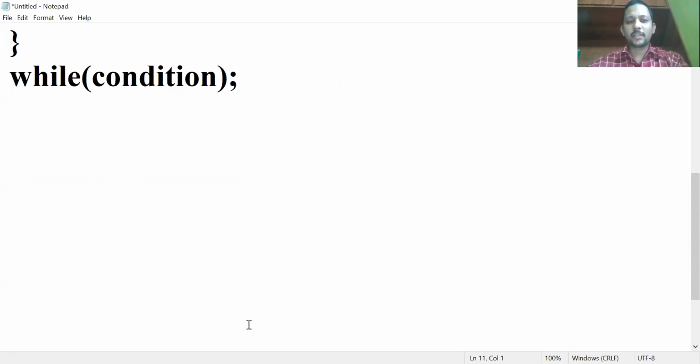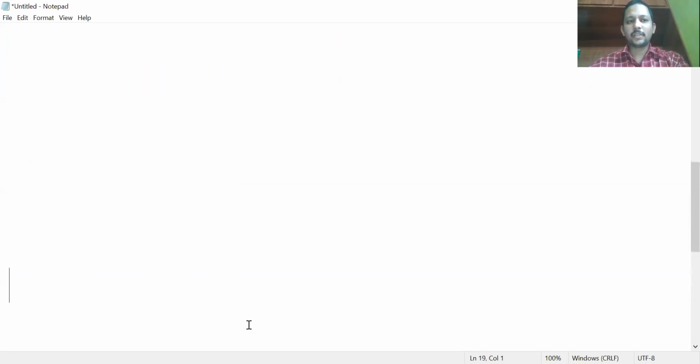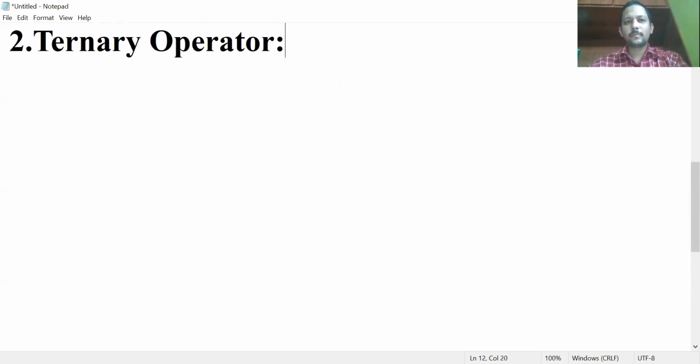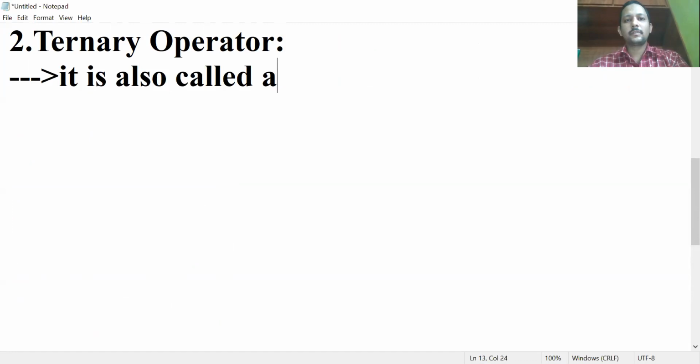Next, one more syntax is the ternary operator. Second one. You know all of you, ternary operator. It is also called as conditional assignment statement.